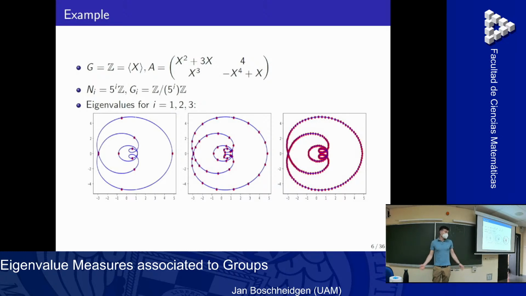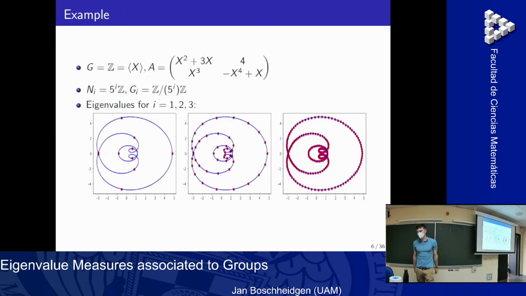Actually, there's a lot. We have this blue line, and the red dots are just the eigenvalues. We see that all the eigenvalues lie on some line, on some one-dimensional thing. And in fact, this blue line describes some limit object.